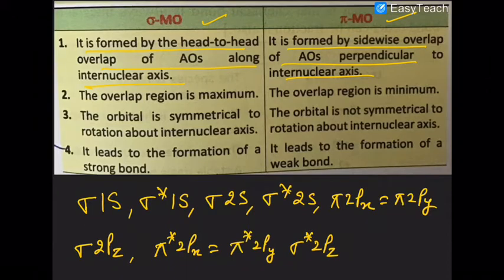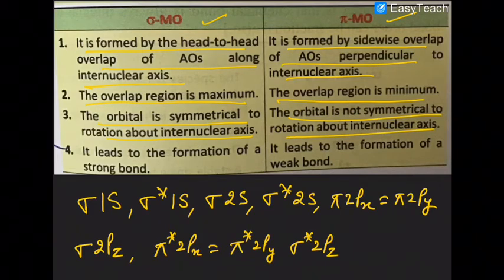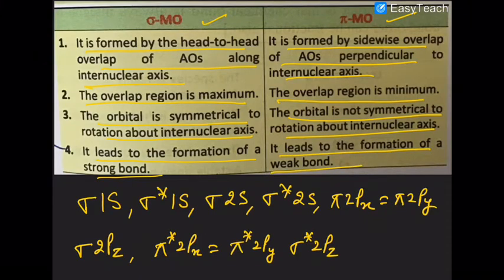In sigma MO the overlapping region is maximum, while in pi MO it is minimum. The sigma orbital is symmetrical to rotation about the internuclear axis, while the pi orbital is not. Sigma MO leads to the formation of a strong bond, while pi leads to a weaker bond.